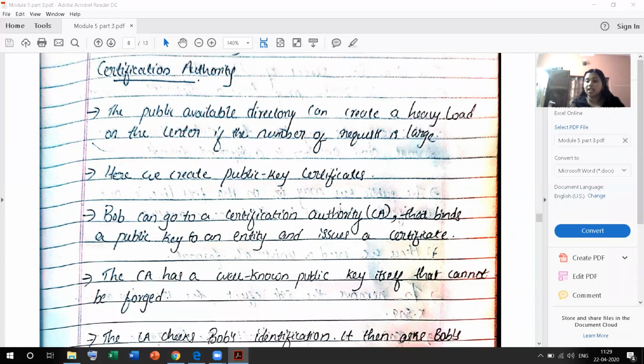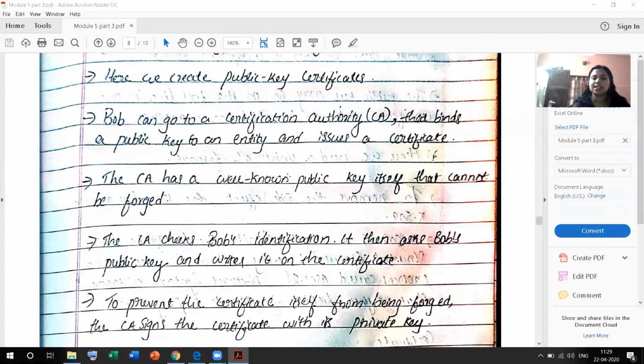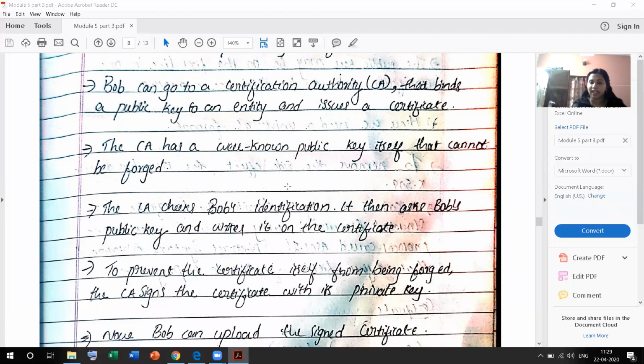Here we have a certification authority, that is CA, that binds a public key to an entity and issues a certificate. The certification authority has a well-known public key itself that cannot be forged or attacked. The certification authority checks Bob's identification, by using Bob's ID proof, and it then asks for Bob's public key and writes it on the certificate.